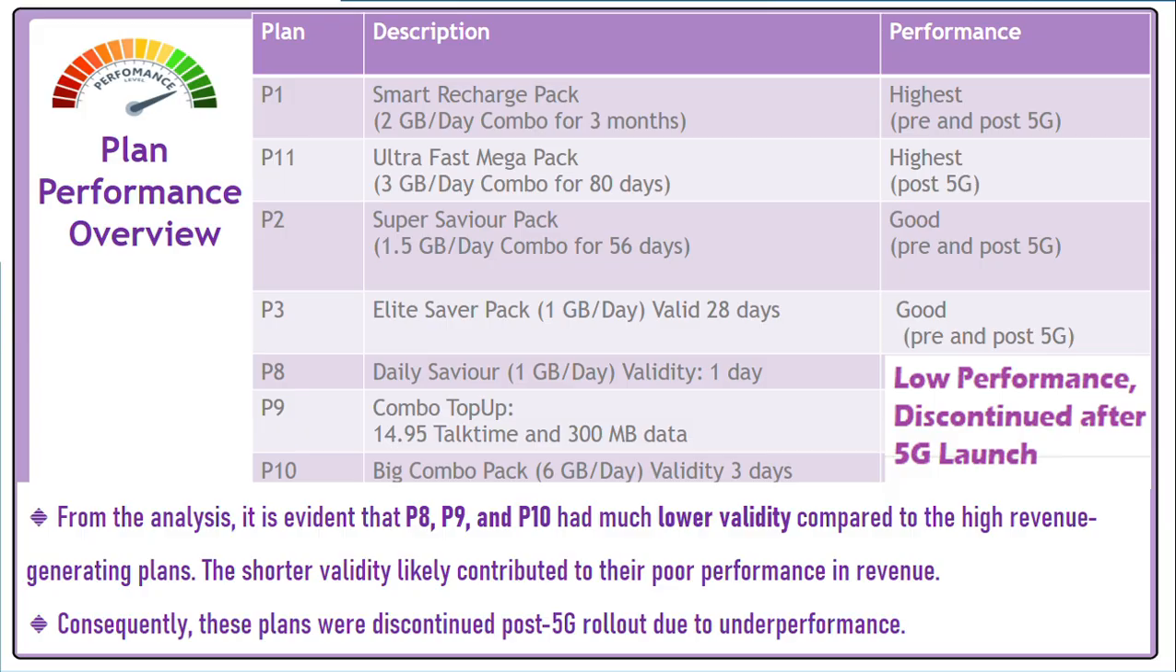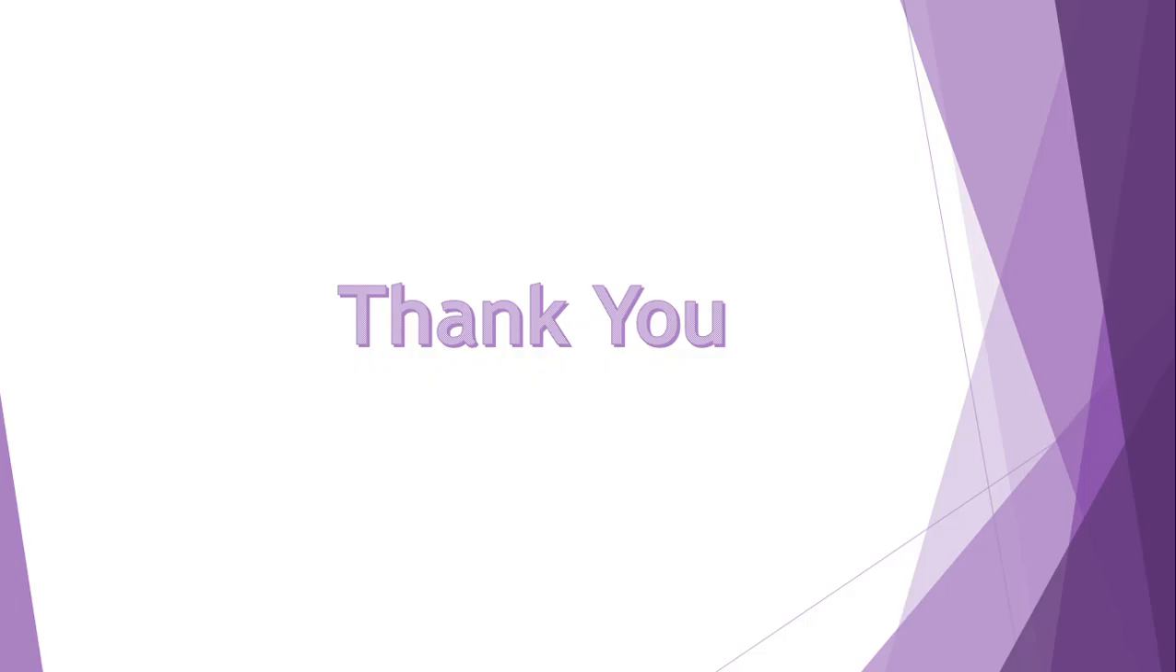So this is the plan performance overview. You can see what the different plans are about, the plan descriptions and their performance here. From the analysis, it is evident that P8, P9 and P10 have much lower validity. You can see 1 day and 3 days compared to high revenue generating plans. The shorter validity likely contributed to the poor revenue performance. Consequently, these plans were discontinued post 5G rollout due to underperformance.